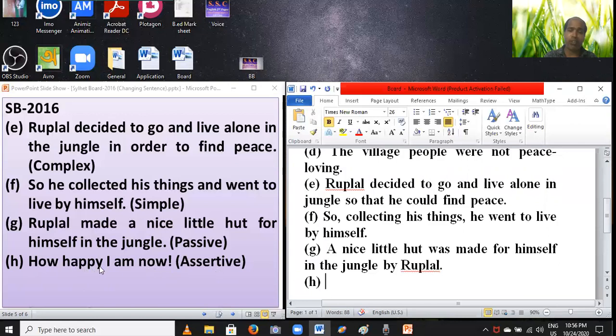Notice the marks of this sentence: how, what. So this sentence is an exclamatory sentence. You have to change it into assertive. Firstly, the subject and verb are used after, lastly in this sentence, the last word in this sentence. So you have to set the last word after the subject and verb.